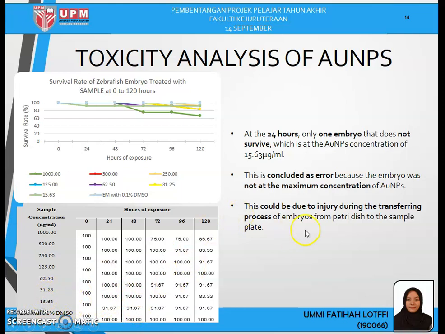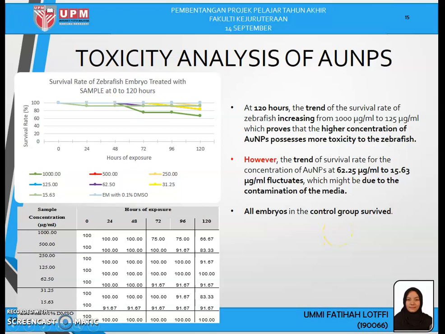This is concluded as error because the embryo was not at the maximum concentration of gold nanoparticles, and it is also due to injury during the transferring process of the embryo from the petri dish to the sample plate.